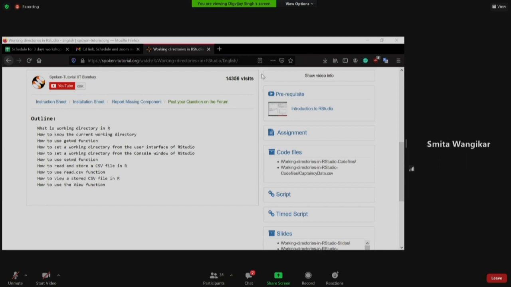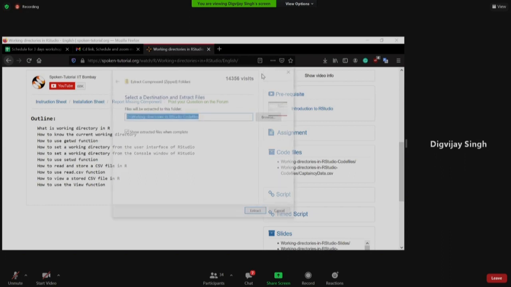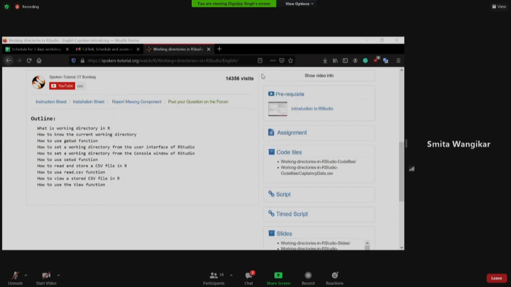So it should work. You don't even require WinRAR, just click on extract all. And that will work fine. And then click on extract, show extracted files when complete. That should work fine. Open that folder, Digvijay, and show her all the files. What kind of files? There is one file, ma'am, captaincy data. Yeah, it's a CSV file. Open that folder. Yes, ma'am. I'm in that folder only.